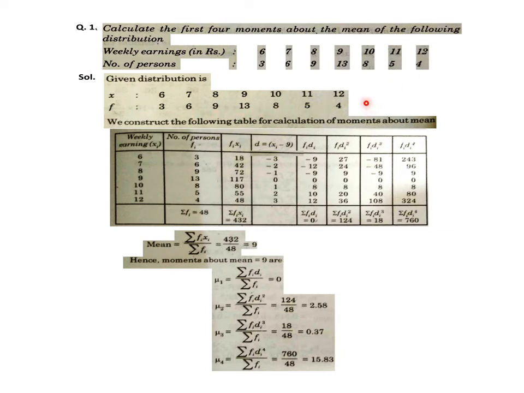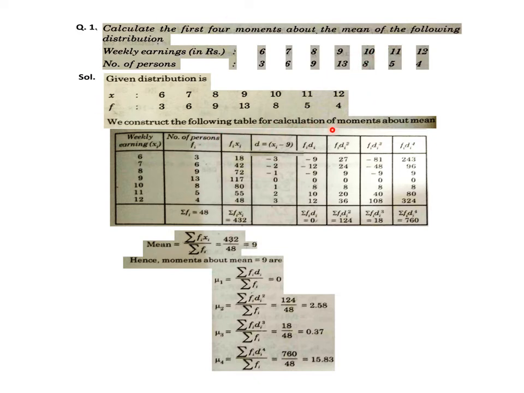So some kind of frequency data will be given to us, and then we have to calculate a number of moments, first 4 like here, about the mean, like here it is asked about the mean, maybe about origin or maybe about any other point. We will discuss one kind of solution which is asked here, but with that we will discuss, if in the same problem you have to find moments about origin or about any other point, what must be the change we have to make in all these calculations.